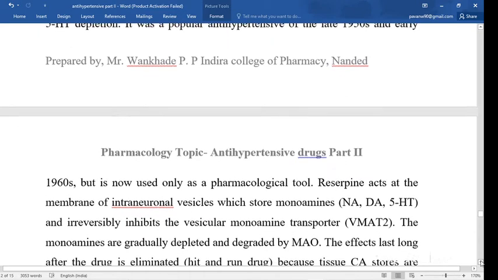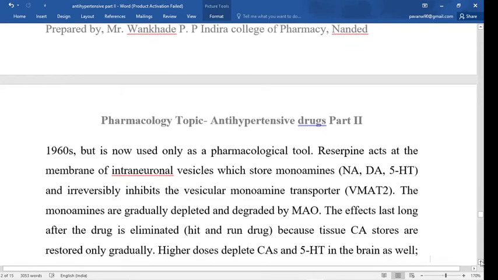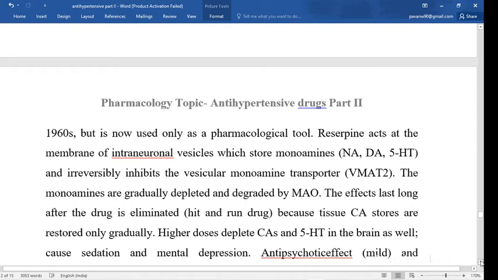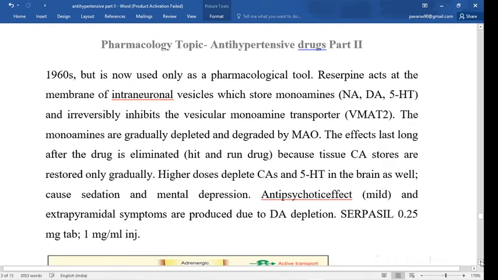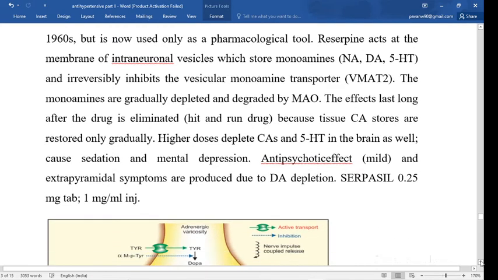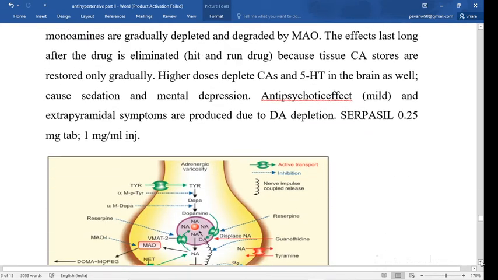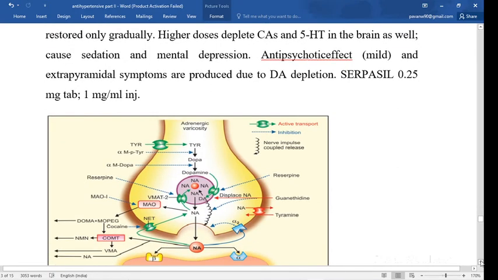It acts on the membrane of the vesicle which stores the monoamine. So it decreases noradrenaline, dopamine, and 5-HT, and it inhibits the vesicular monoamine transporter. By this mechanism we clearly understand the mechanism of reserpine.